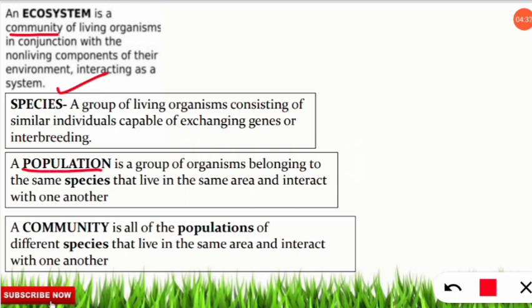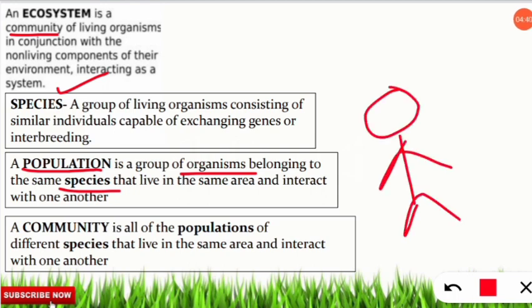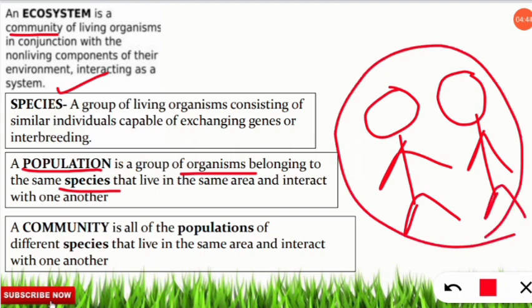सो पॉपुलेशन किसे कहेंगे? So population is a group of organisms belonging to the same species. So this is same, one person will be called as a species. अगर एक से ज़्यादा है same species का, तो group of all the species will be called as the population living in the same area at the same time and interacting with one another. अगर ये interact नहीं कर रहे हैं, same area में present नहीं है, but still their species, they will not be called as population. So that's the basic difference.